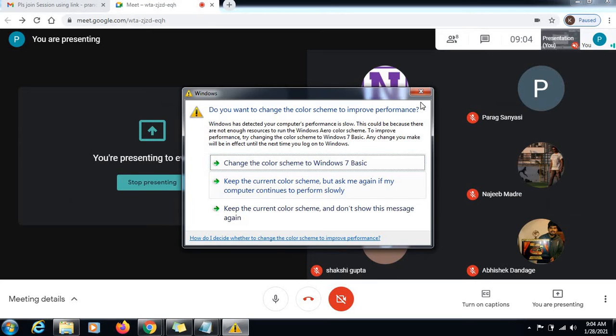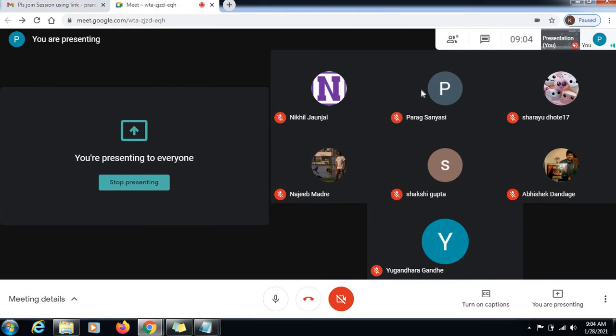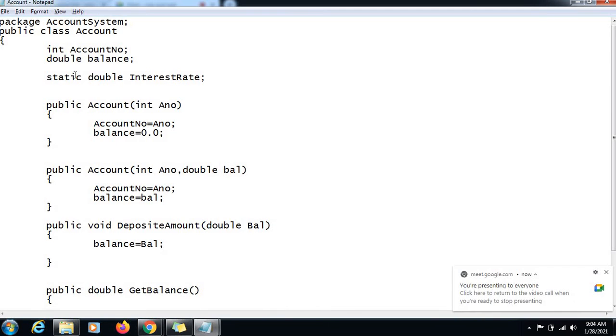So a static variable is a variable of which a single copy gets created in the memory, right? So this is a static variable. Being static, you will have only one variable created in the memory. These two being instance variables, there would be multiple copies of these variables created in the memory. Every object will have its own copy, whereas here only one variable would be created in memory, which would be shared by all objects.